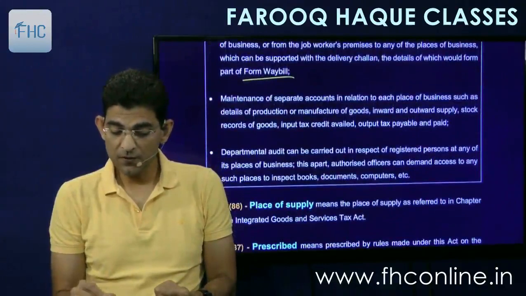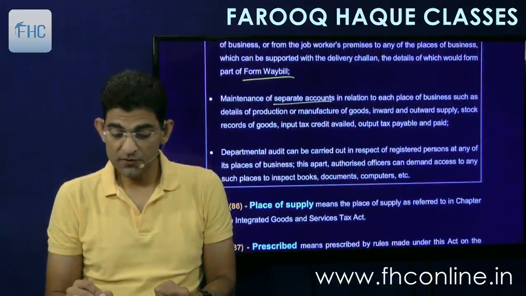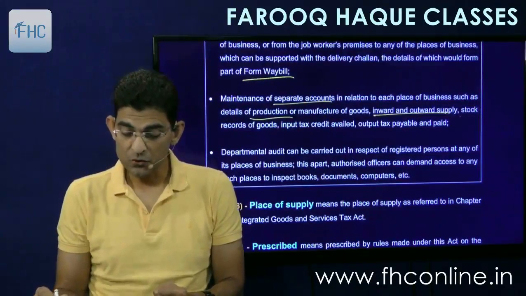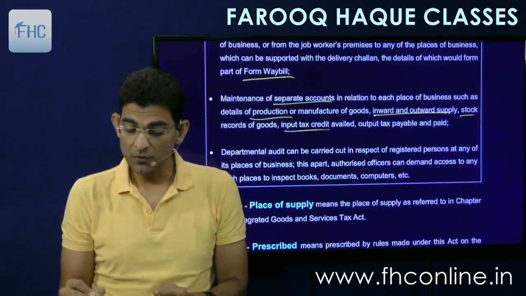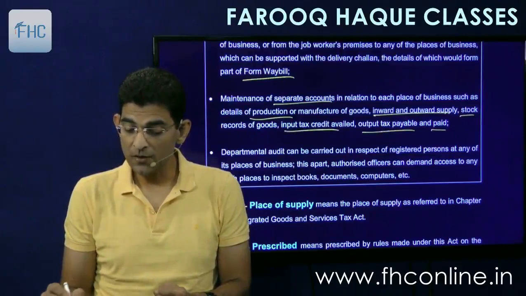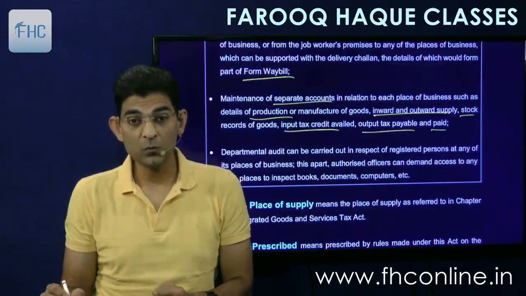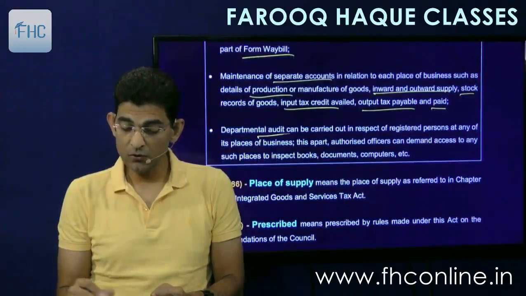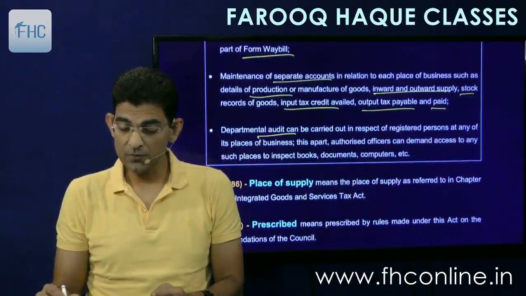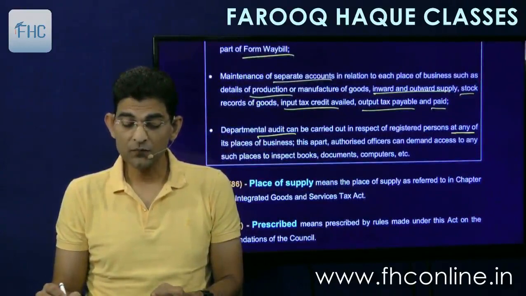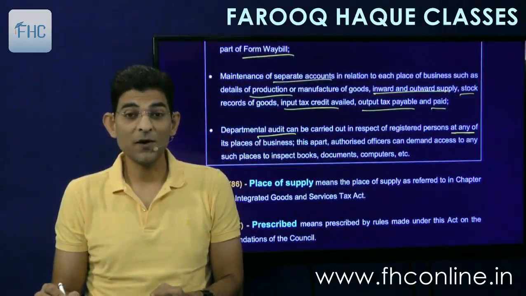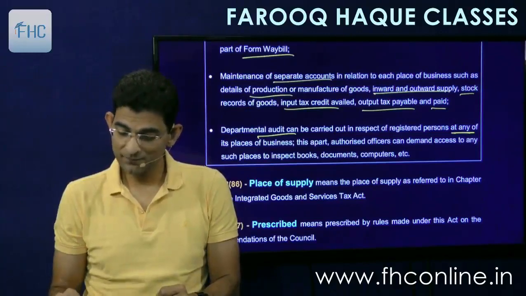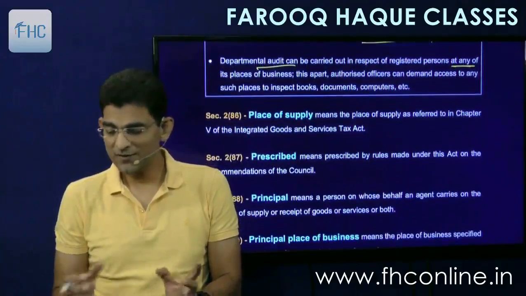Then maintenance of separate accounts in relation to each place of business, such as details of production or manufacture, inward and outward supply, stock, input tax credit, output tax payable and paid. You have to make separate accounts for each place of business. And departmental audit can also be carried out in respect of registered persons at any of the places of business. The audit party can go to all my places of business. So likewise, it's simple.